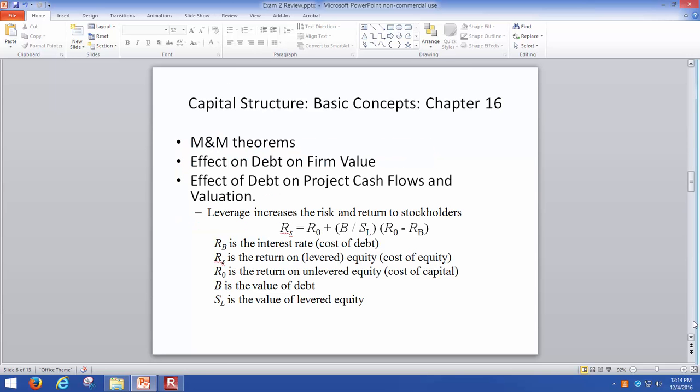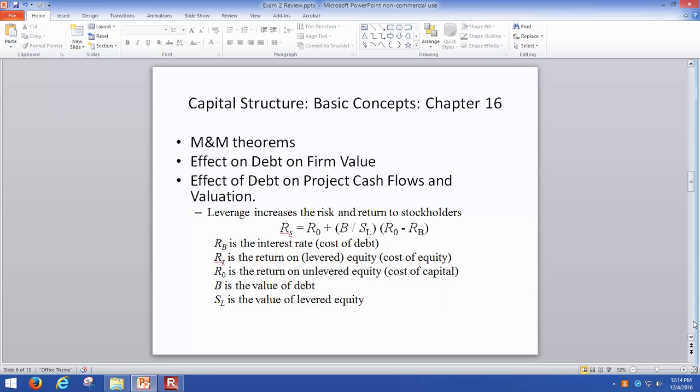The next topic was chapter 16, and we talked about capital structure. So there were two theorems for the Modigliani and Miller. So the first one said that without taxes and bankruptcy costs, capital structure is irrelevant. With taxes, 100% debt is correct. And when you have both taxes and bankruptcy cost, you might choose somewhere in the middle.